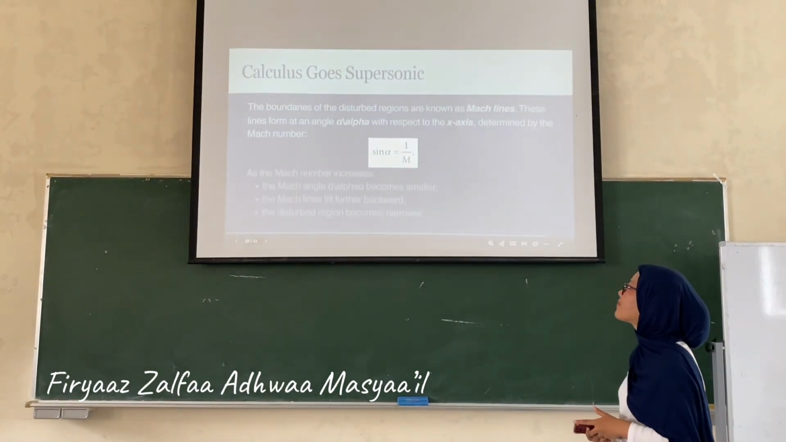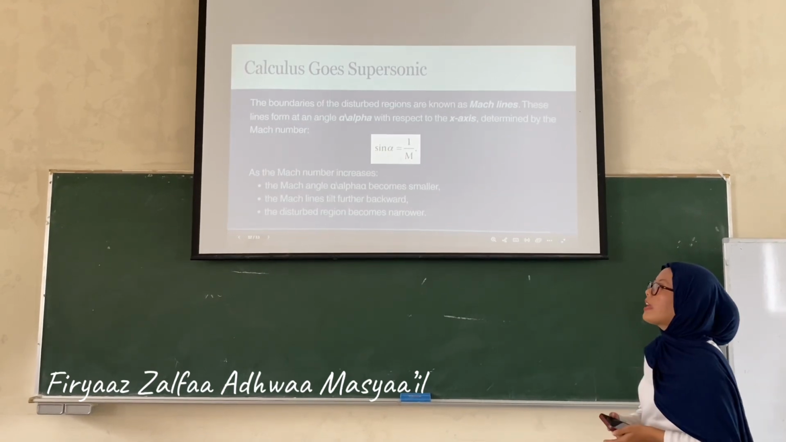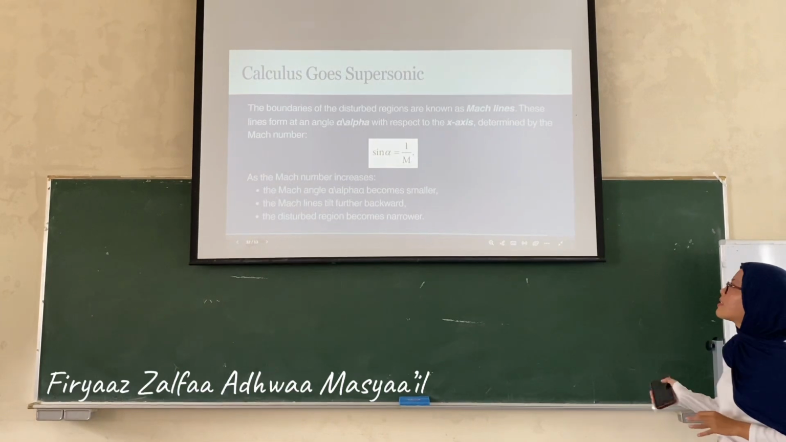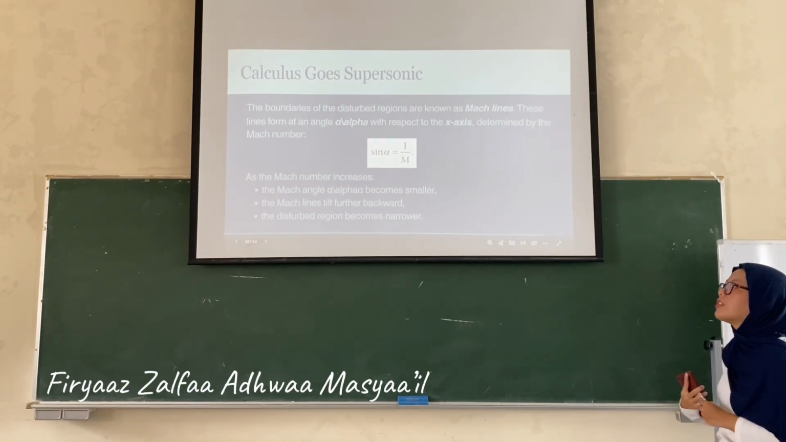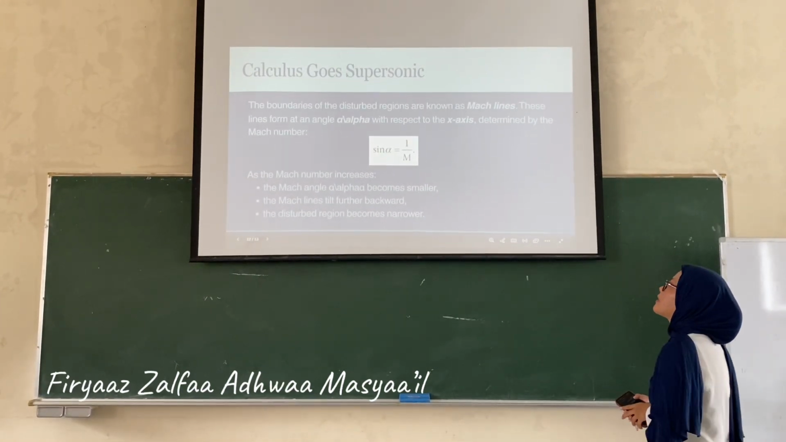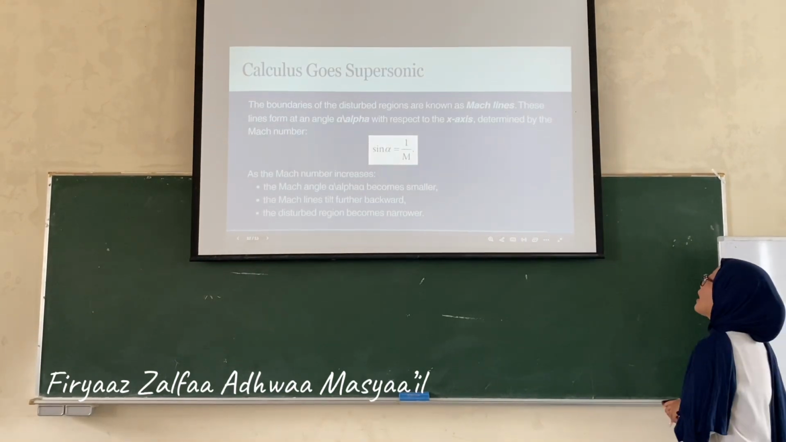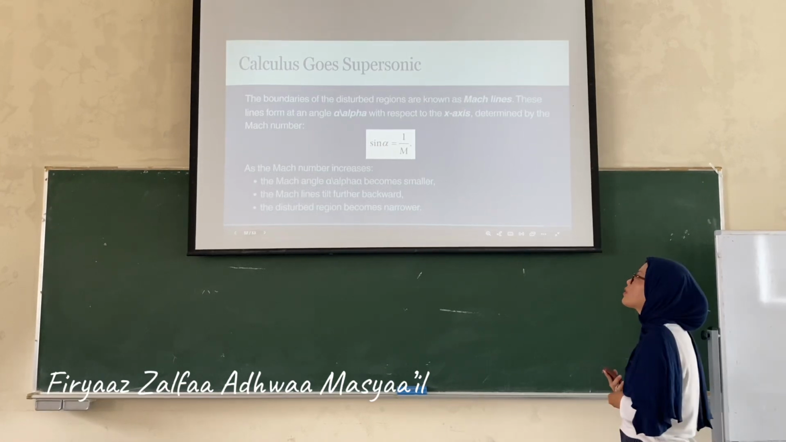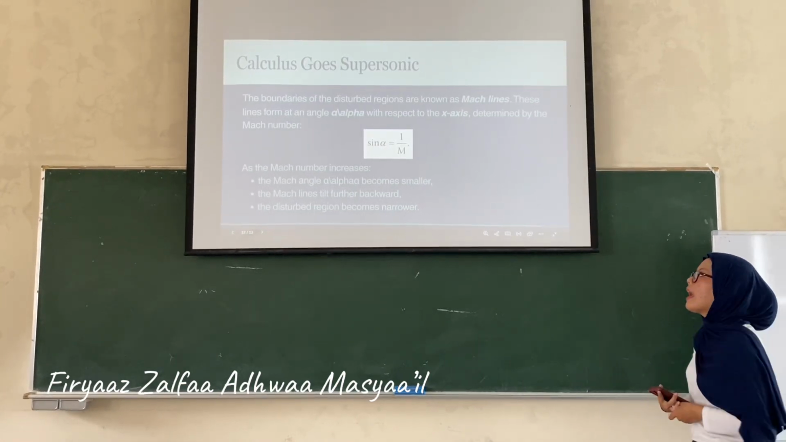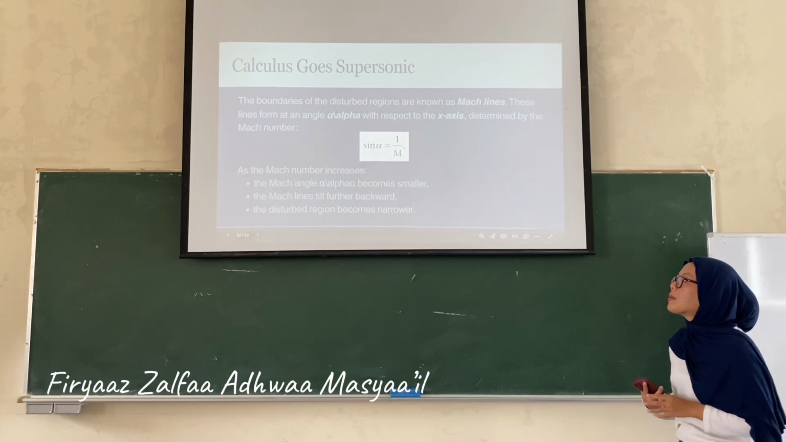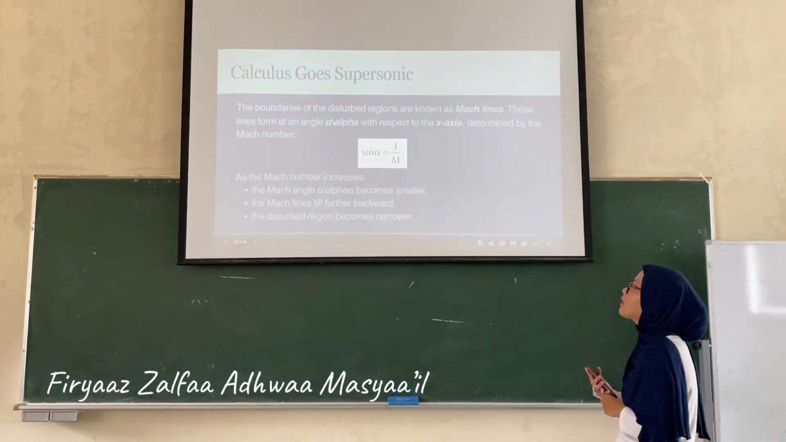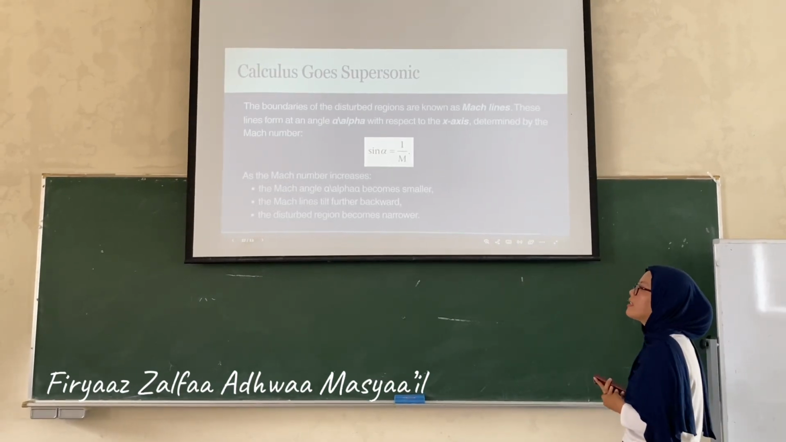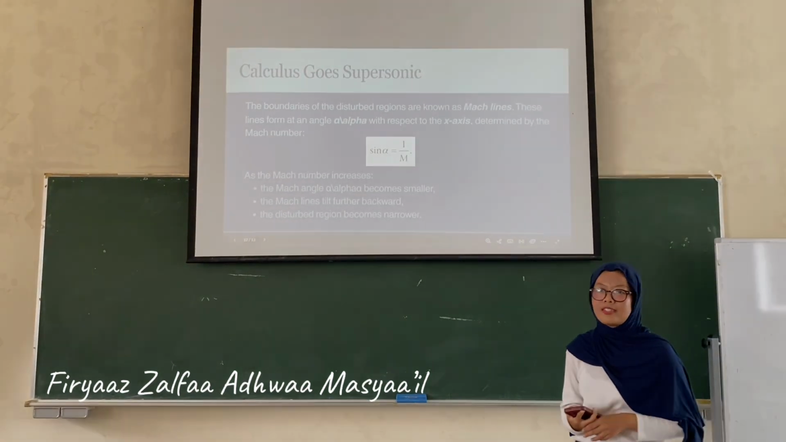Next. In supersonic flow, the boundaries of the disturbed regions are known as Mach lines. This line forms an angle alpha with respect to the x-axis, determined by the Mach number with the formula sin alpha equals 1 divided by M. As the Mach number increases, the Mach angle alpha becomes smaller. The Mach line tilts further backward, and the disturbed region becomes narrower.